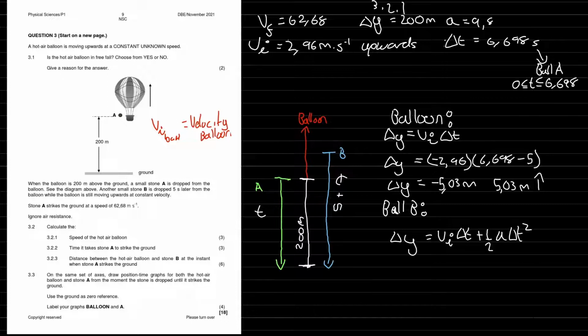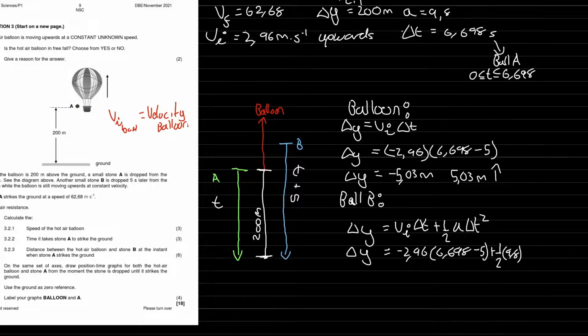So the change in that distance there, that we're trying to calculate, the Vi is negative 2.96. Delta t being 6,698 minus 5, plus a half a, which is 9.8, and then 6,698 minus 5 all squared.